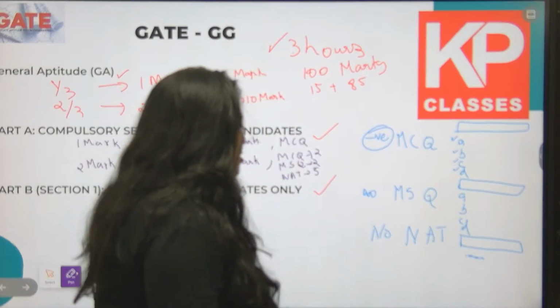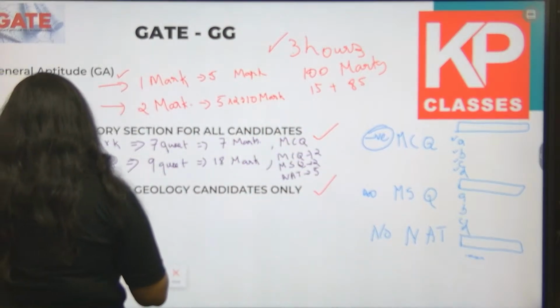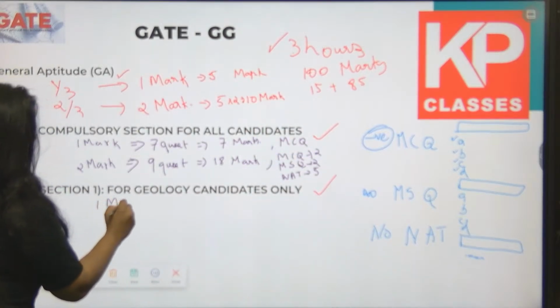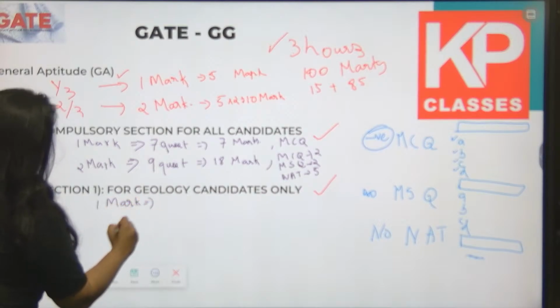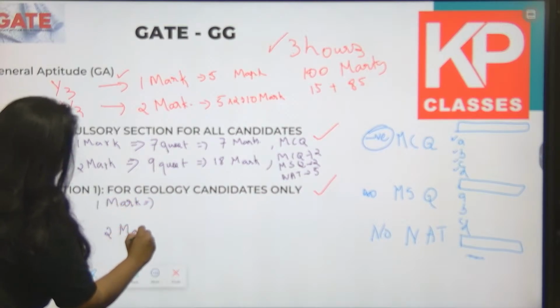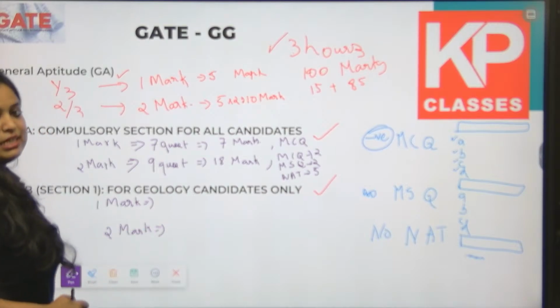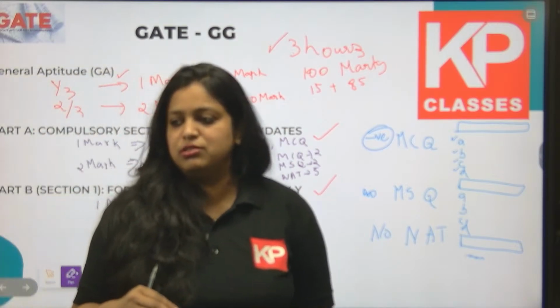Let's see the marks and the number of questions. Here also there is a 1 mark question set and a 2 mark question set.